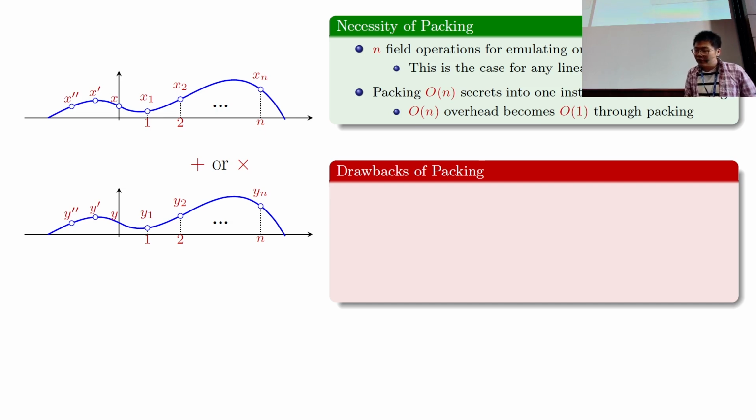So here comes why we need packed secret sharing. Packed secret sharing has this idea that instead of using one Shamir secret sharing to share just one secret, you share on the order of n many secrets in one instance of secret sharing. And by doing so, when parties locally add their secret shares up, even though they are still doing n many field operations, they are also emulating on the order of n many gates from the circuit. So this reduces the overhead from order n to a constant overhead.